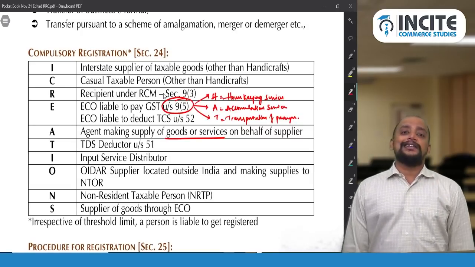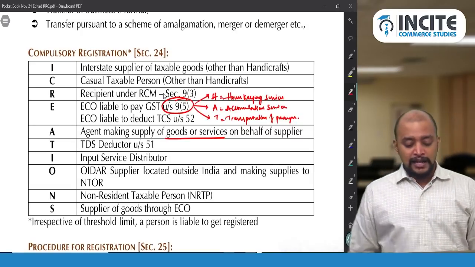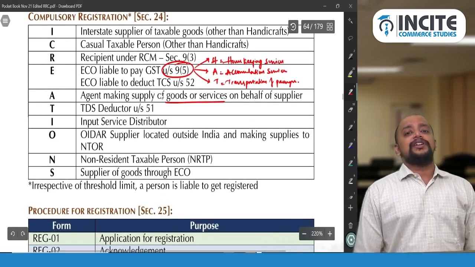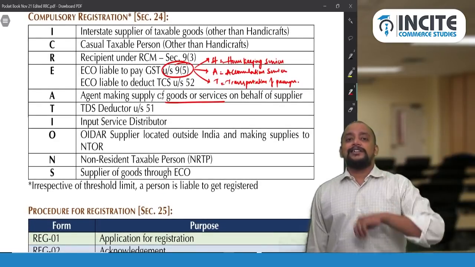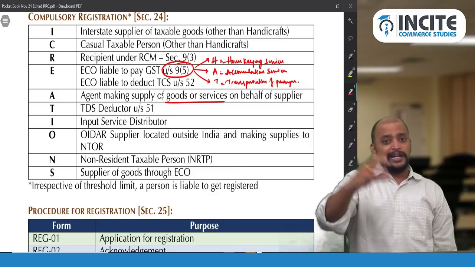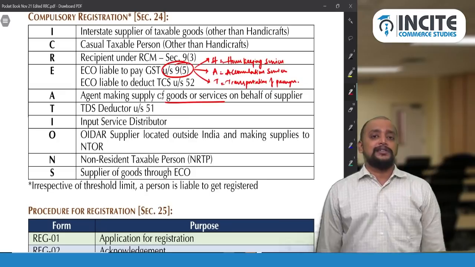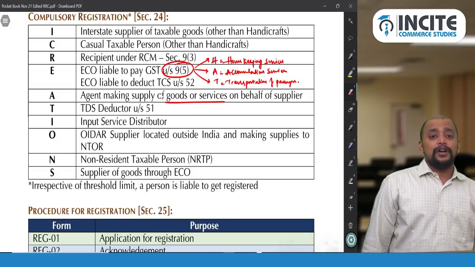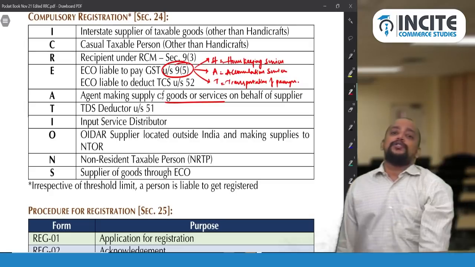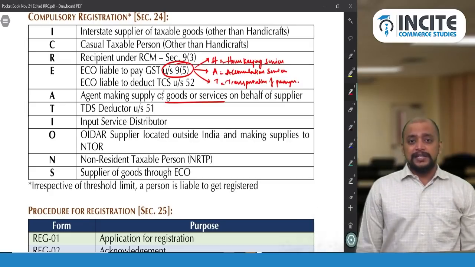Then T, TDS deductor under section 51 of GST, and that completes CREAT. I for input service distributor. In the input tax credit chapter we have seen that there is a head office which will distribute the credit to the branch office. That head office is compulsorily required to get registered. Then O for OIDAR supplier, who is located outside India and making supply to a non-taxable online recipient in India.